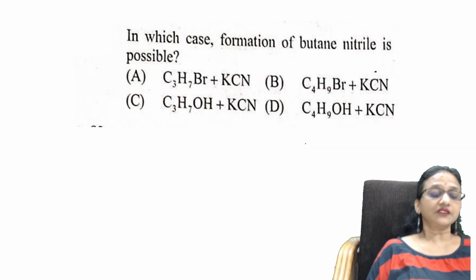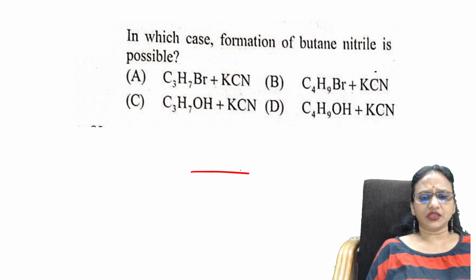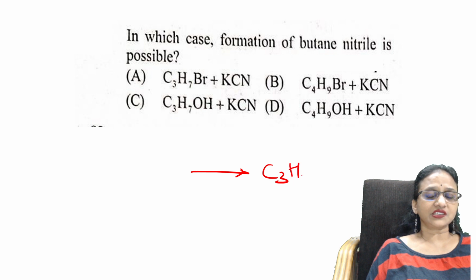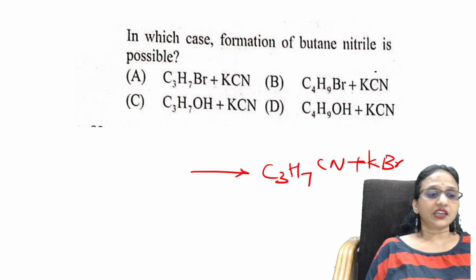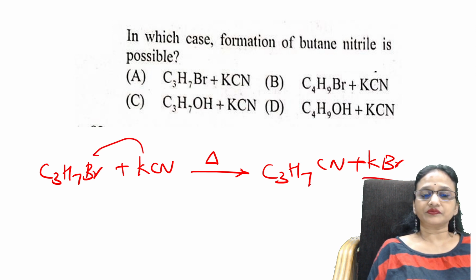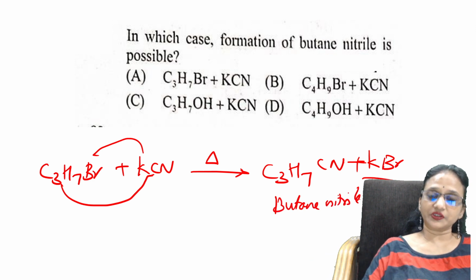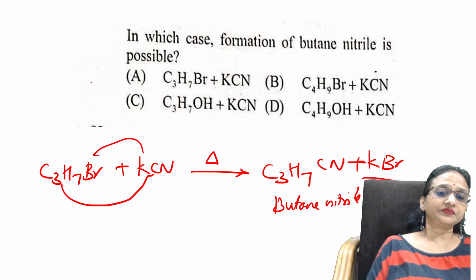Next question. In which case is butan nitrile possible? Butan nitrile. Okay, I can write that. Butan means C3. Nitrile means CN, KBr. What should I take? Same thing. C3H7Br. Correct? What will I add? KCN. You're heating it. So KBr is out and butan nitrile is prepared. Butan nitrile. Correct? All right. Easy? Sure.